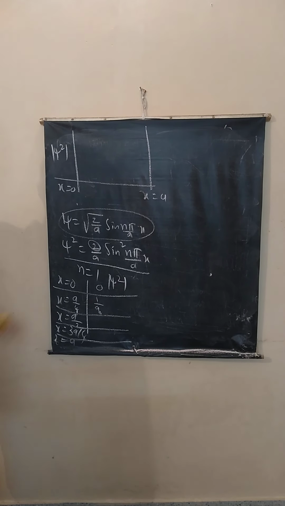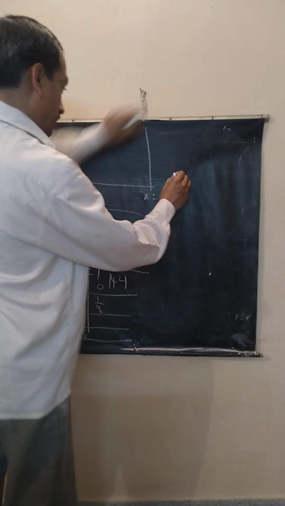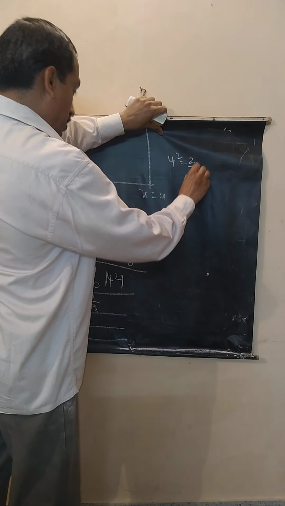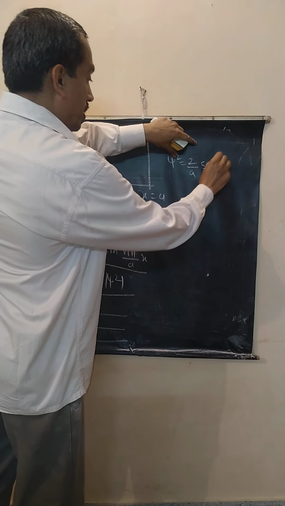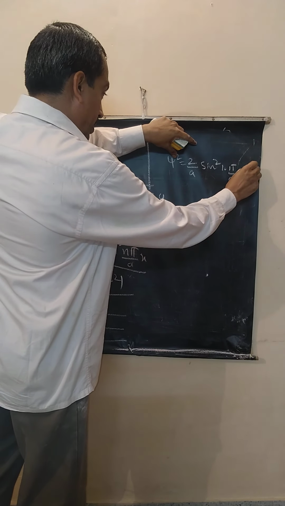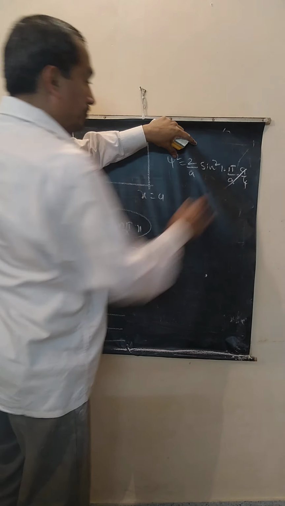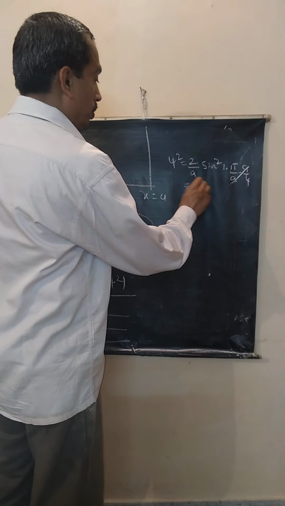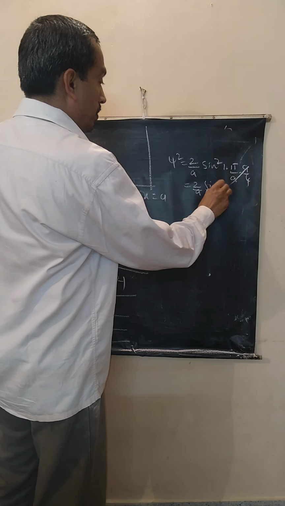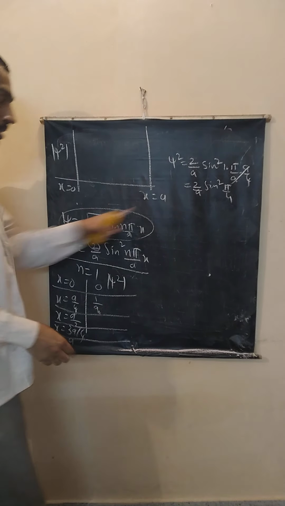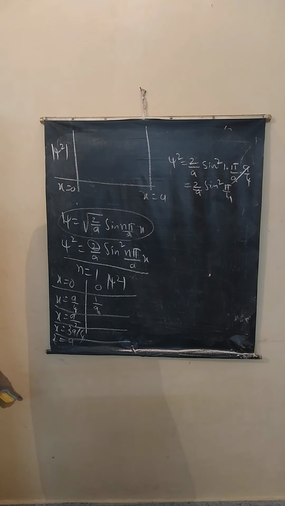Is it correct? Substitute here. Psi square is 2 by a into sin square(1 into pi by a into a by 4). So 2 by a sin square pi by 4, so you get 1 by a.